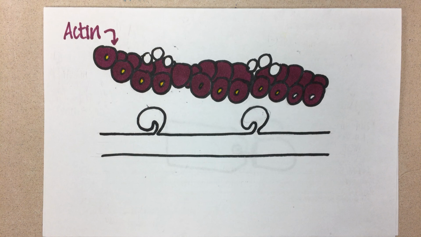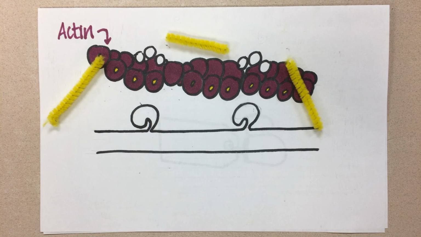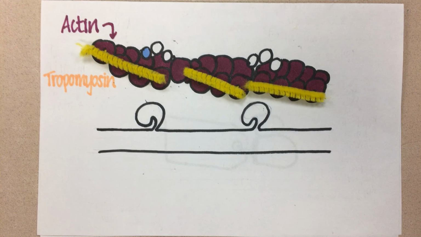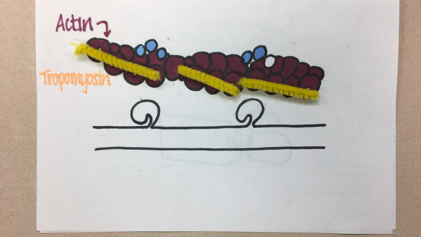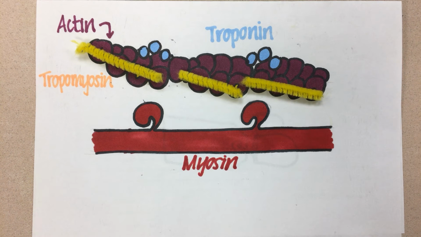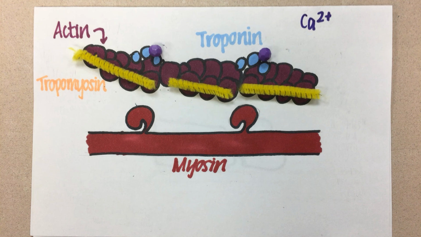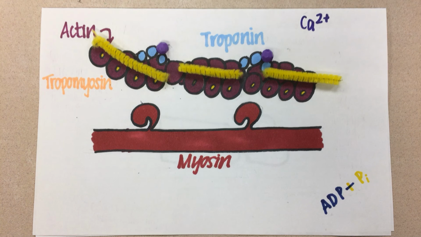However, these sites are protected by tropomyosin, which is a string-like structure that prevents premature connection with myosin. Troponin is a smaller globular structure that attaches to tropomyosin. It assists in preventing the cross-bridge between myosin and actin. When calcium meets troponin, tropomyosin is lifted. This exposes the binding sites of actin.